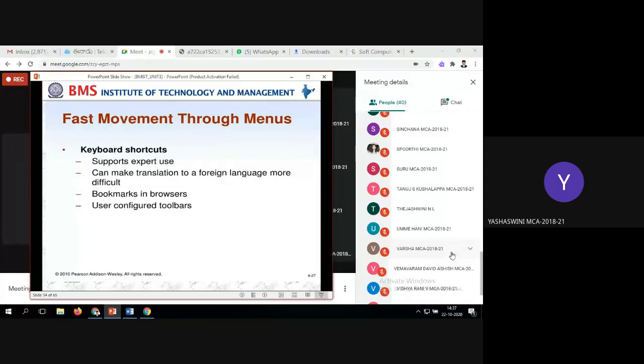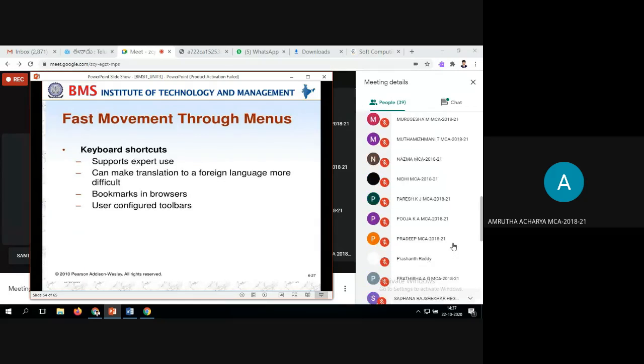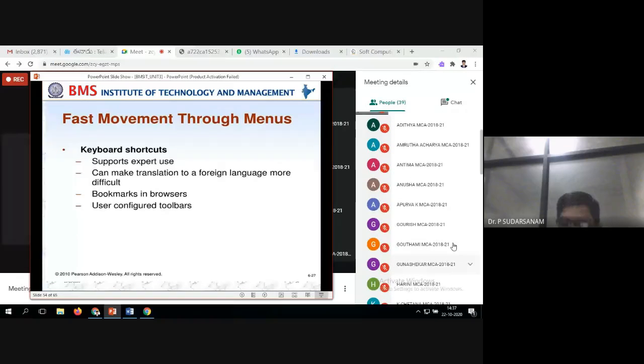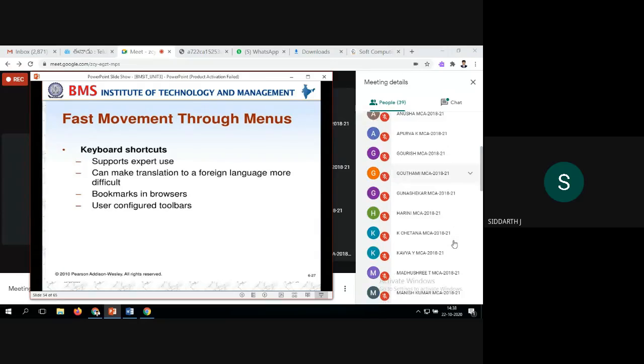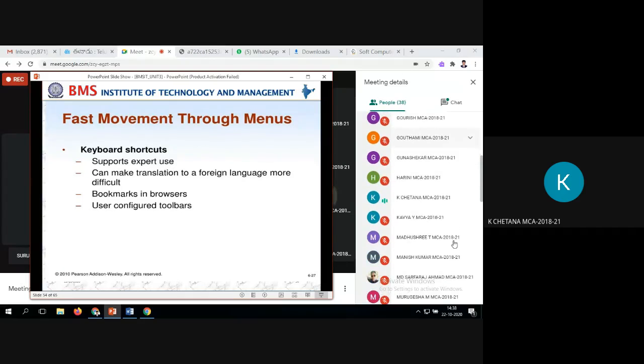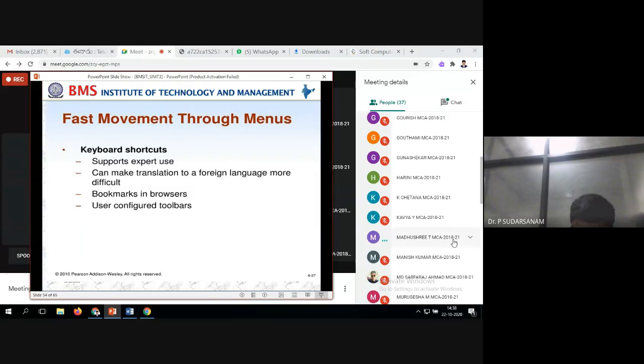Ashishwini. 50, Amruta, present, sir. 51, present, sir. Anusha. 52, present, sir. 53, yes, sir. 54, present, sir. Krishna, present, sir. 55, present, sir. Madhusri, 56, present. 57, 58, present, sir.